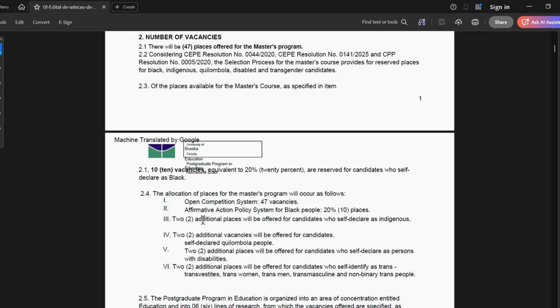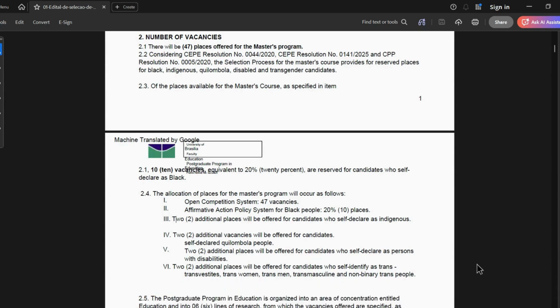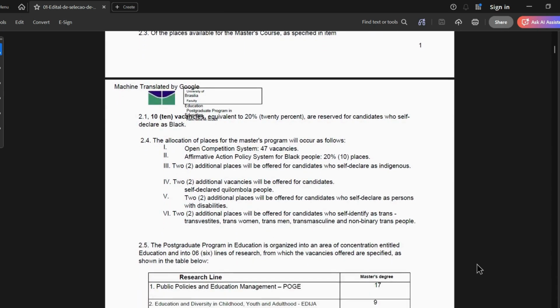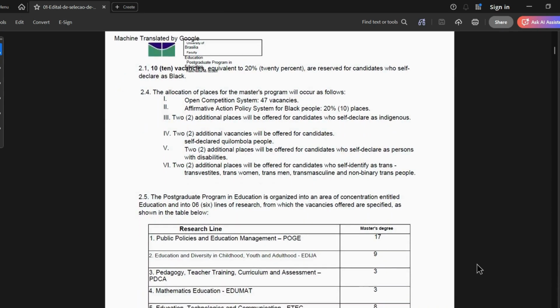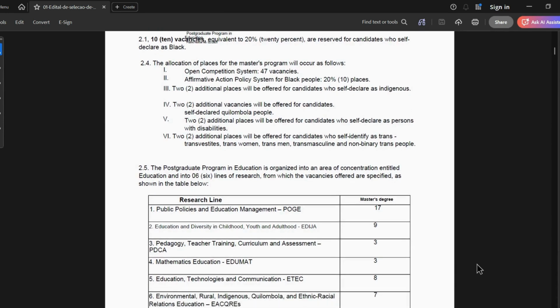Then 2 spaces for those who are indigenous, 2 spaces also for those who are Quilombola, 2 spaces for those who have disabilities, and 2 spaces for those who identify as trans, right? For all this, they will give you details of how to identify as this and that. So it's not just that you go and choose any quota and apply.